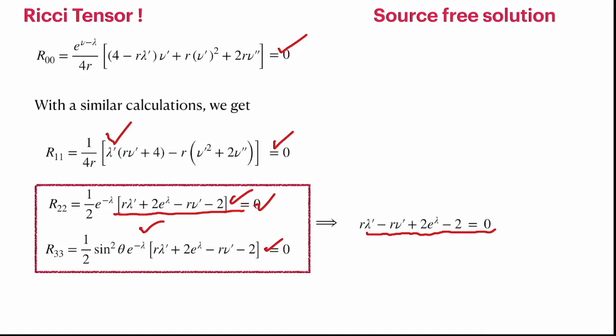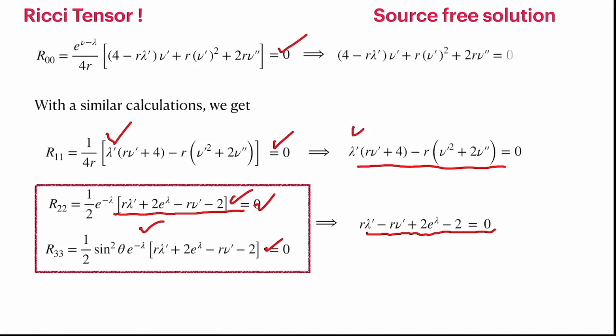So that is the equation we get, and then the R22 equation is a second order differential equation in nu and first order in lambda. Similarly, R00 also gives a very similar term, except for minor changes. So again a second order differential equation in nu and a first order differential equation in lambda. Let's call them equations 1, 2 and 3. The fourth equation is the same as 3.